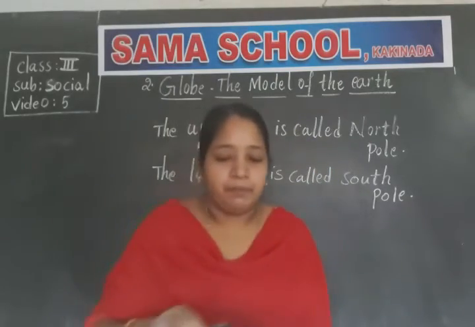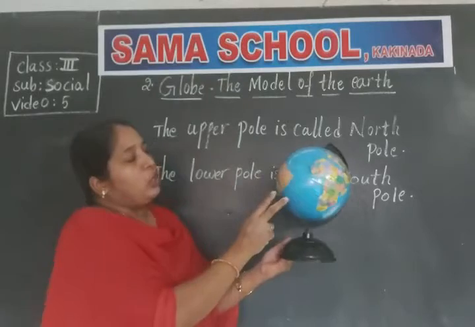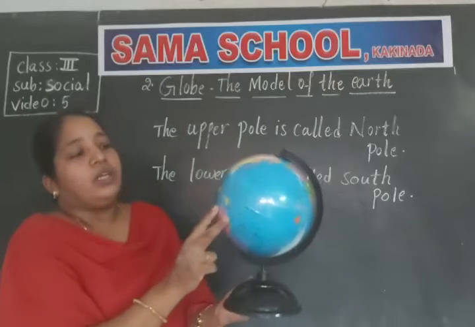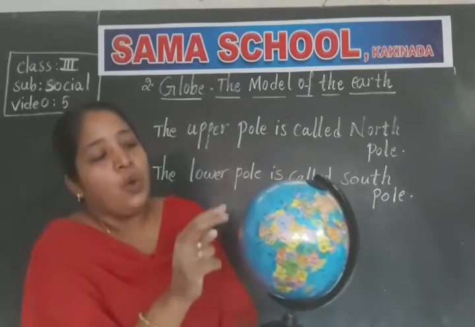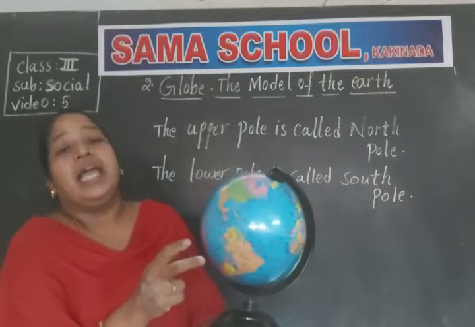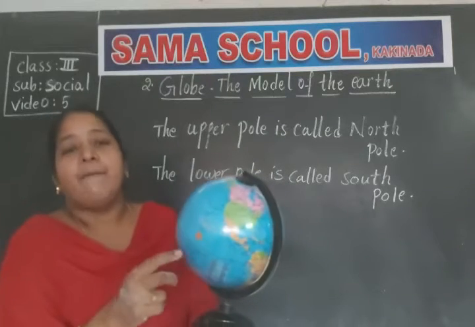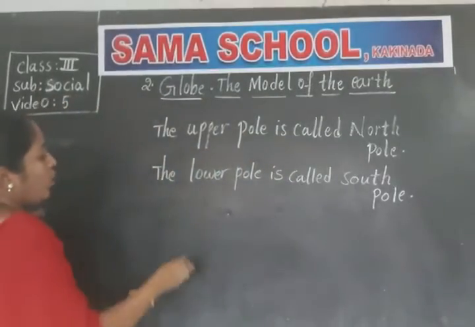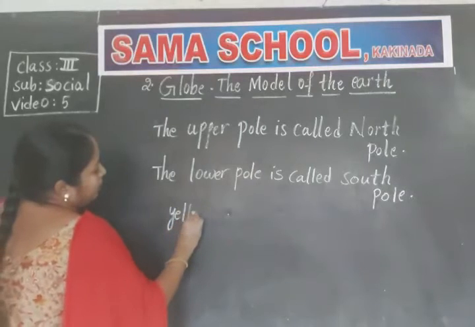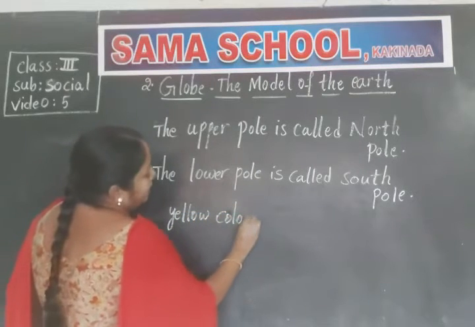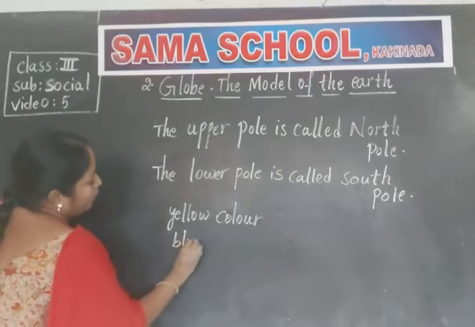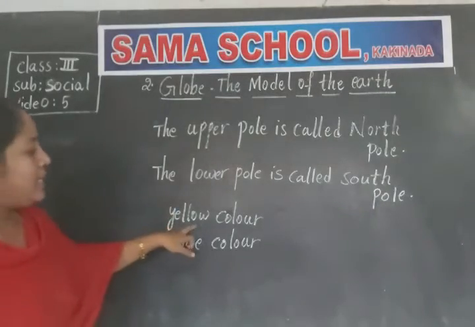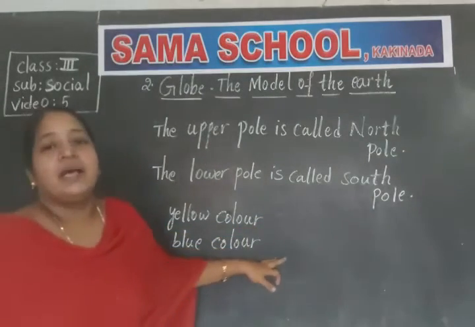Clear children? Okay. And if you observe the globe, there are mainly 2 colors. There are 2 main colors on the globe. And what are the 2 main colors on the globe children? One is blue and the other one is yellow. These are the 2 main colors present on the globe. What are the 2 main colors you observe on the globe children? One is yellow color and the other one is blue color. Clear children?